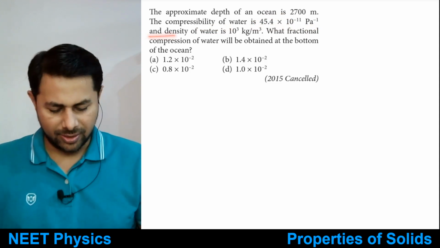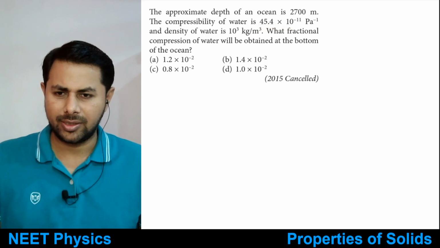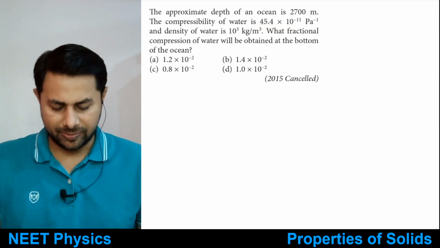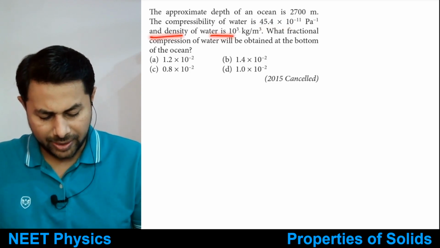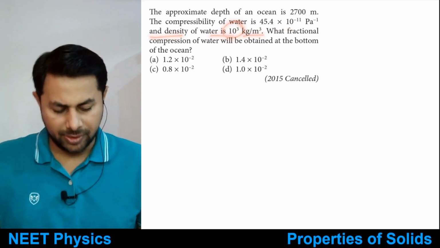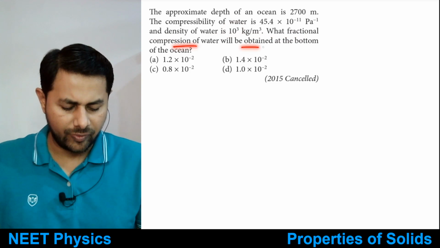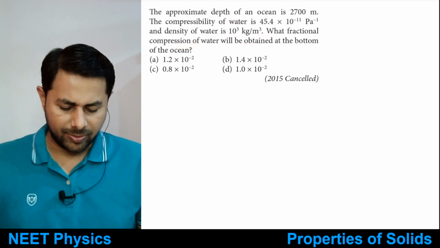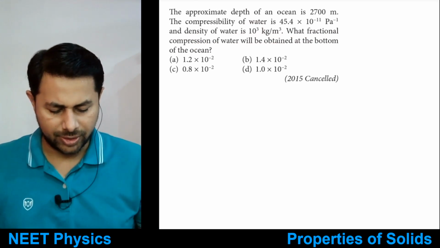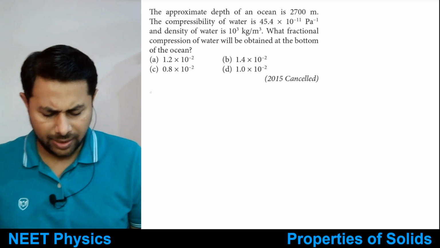That means compressibility is the reciprocal of the bulk modulus, and the density of water is 10 raised to 3 kg per meter cube. Then what fractional compression of water will be obtained at the bottom of the ocean? This is the question.